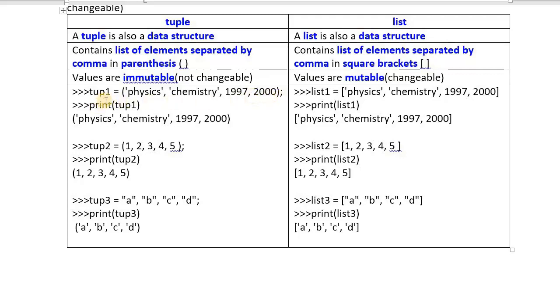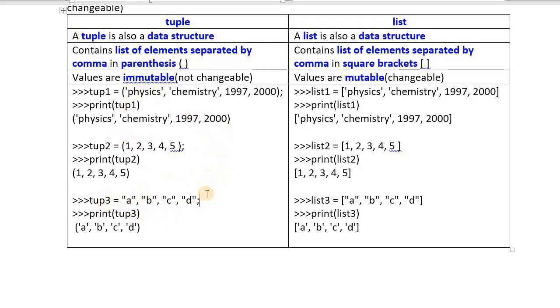You can print the contents of that tuple by using the print, or simply you can type the name of that tuple in command shell. Just I am getting the contents once again back. Physics, chemistry, 1997, 2000. Tuple 2 is created, 1, 2, 3, 4, 5. I am trying to print the contents of tuple 2. I am getting the results back. See here, one more interesting thing. Using parentheses is optional while creating the tuple. You may use or you may not.